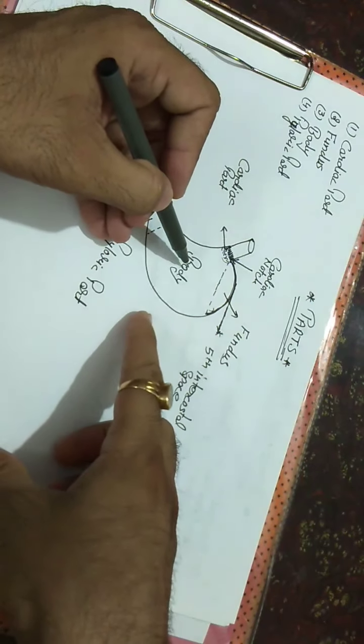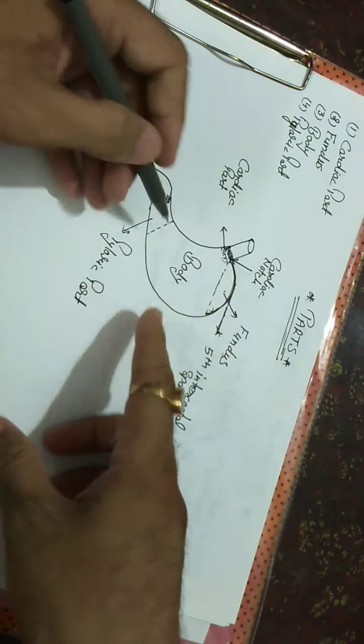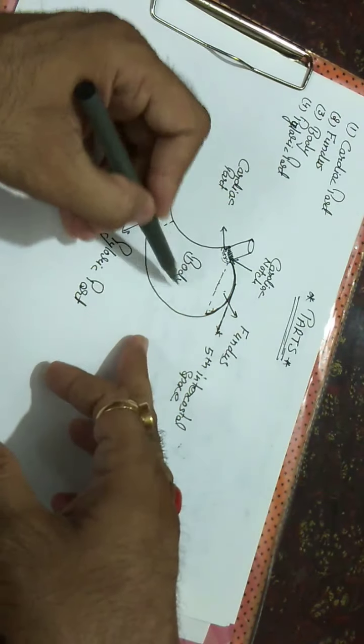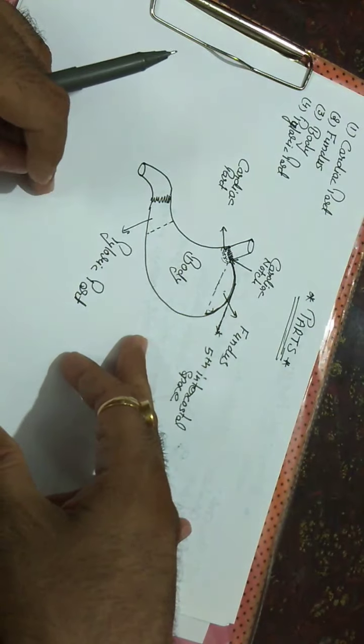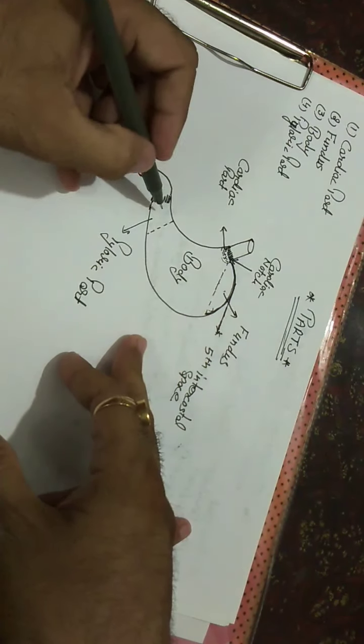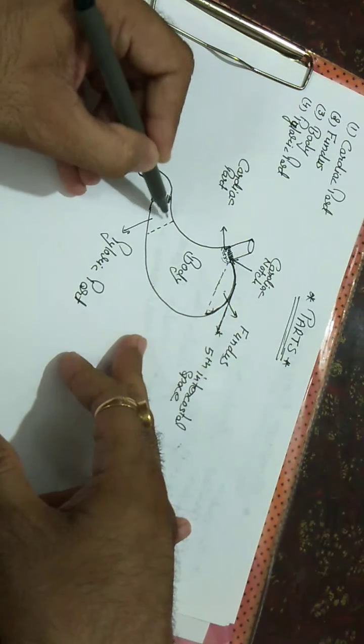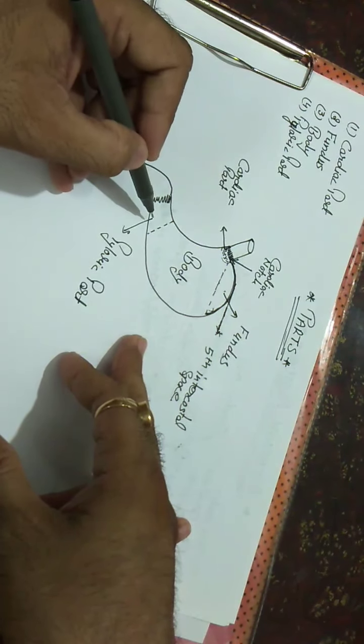Now the body. The body is located between the fundus and the pyloric part, and it is the most distensible part of the stomach. Now we will talk about the pyloric part. The pyloric part is the funnel-shaped outflow region of the stomach.